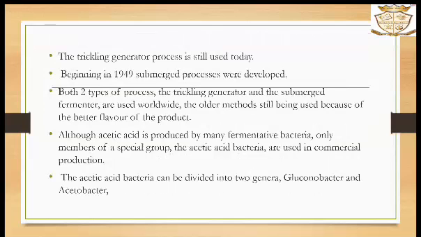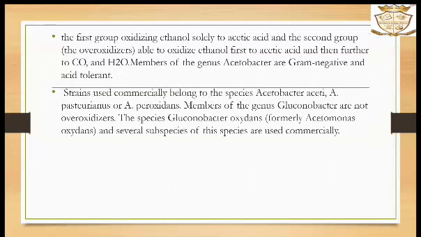Although acetic acid is produced by many fermentative bacteria, only members of a special group, the acetic acid bacteria, are used in commercial production. Acetic acid bacteria can be divided into two genera, Gluconobacter and Acetobacter. The first group oxidizes ethanol solely to acetic acid, and the second group is able to oxidize ethanol first to acetic acid and then further to CO2 and H2O. Members of the genus Acetobacter are gram-negative and acid tolerant. Strains used commercially belong to the species Acetobacter aceti.